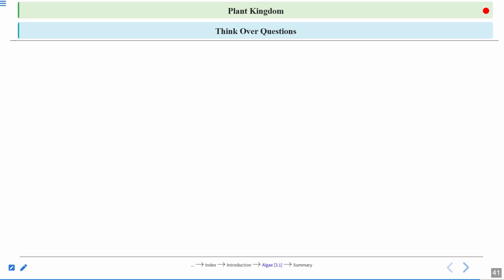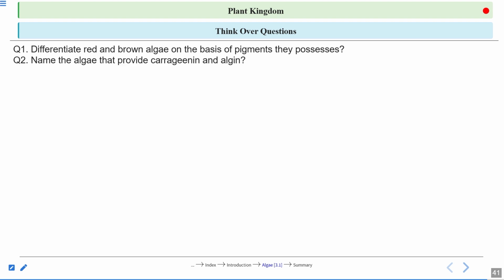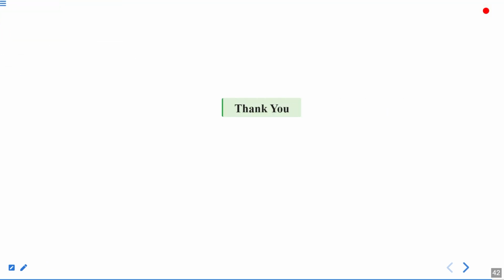So these are some think-over questions. You must think about it. Differentiate red and brown algae on the basis of pigment they possess. Next question: name the algae that provide carrageenan and algin. You have to specifically give the name of the algae. And third question: what is the role of algae in lichens? Algae in lichens, right? So this is all about today's session.